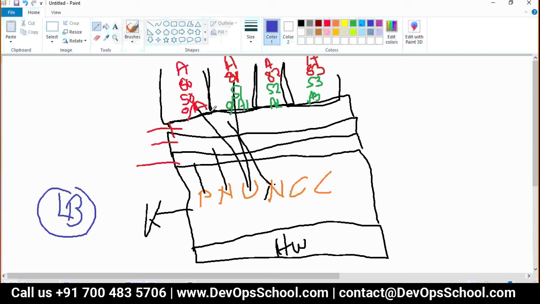So the load balancer will not work. If the load balancer will not work, how will the end user be able to access one of the Apache servers? Are you getting my points? Are you getting the problem? Everyone? If you have a doubt, please say so clearly, guys, so I can help you right now.